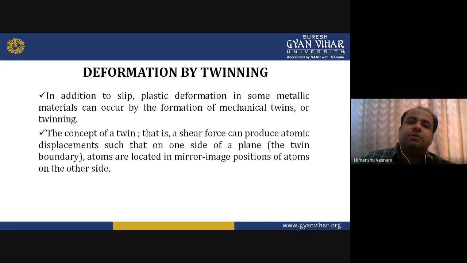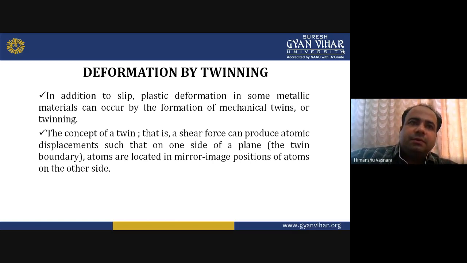In addition to slip, plastic deformation in some metallic materials can occur by the deformation of mechanical twins or twinning. See what happens when the deformation takes place along a plane, maybe due to slip system, slip deformation, or maybe due to twinning.